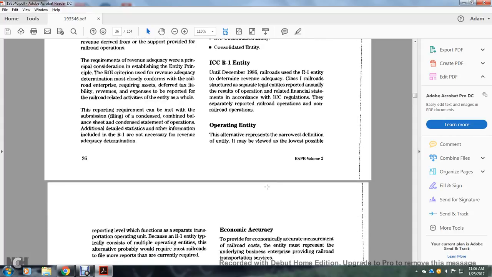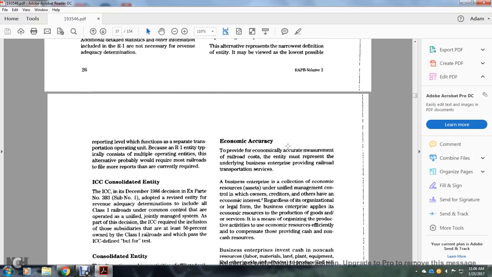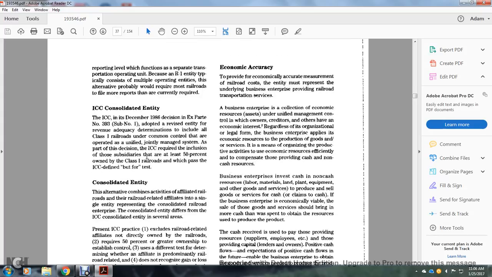The operating entity, the alternative representing the narrow definition of the entity, must be viewed at the lowest possible reporting level of separate transportation operating functions. The R1 entity typically consists of multiple operating entities. This alternative would require most railroads to file more reports than currently required.